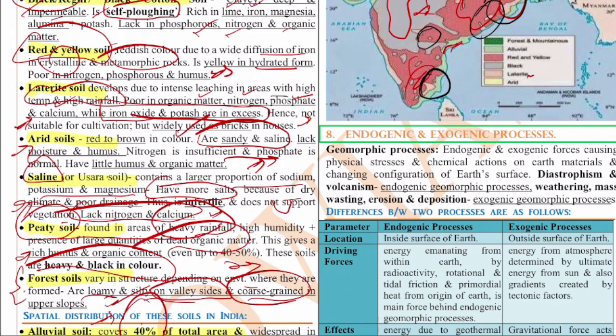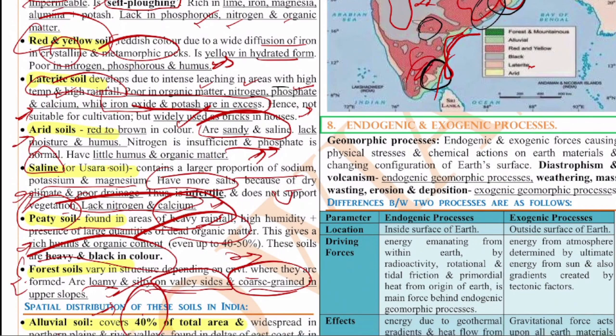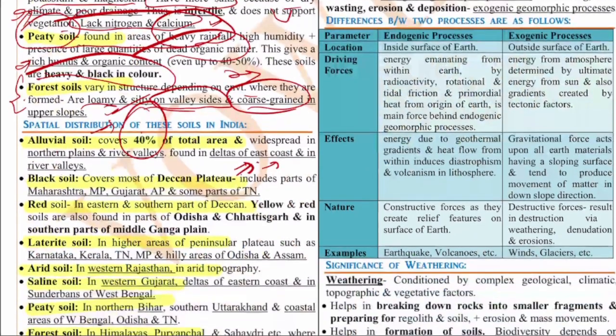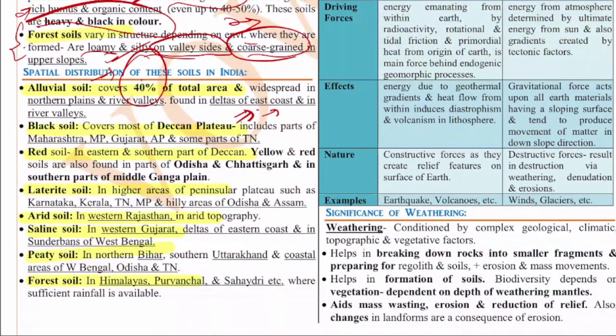You can see here in the coastal area, in the eastern coast especially, because all these rivers like Godavari, Krishna, they flow from west to east. Right. So this is about the alluvial soil. Next is the black soil. Black soil covers most of the Deccan Plateau. It includes parts of Maharashtra, MP, Gujarat, AP, and some parts of Tamil Nadu as well. So after alluvial soil, it is the black soil that covers the major areas.